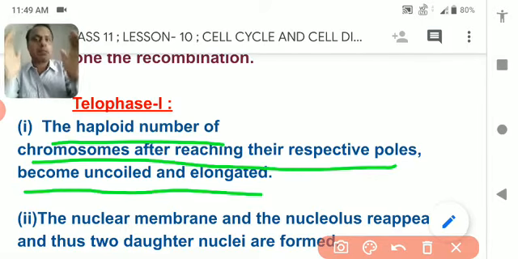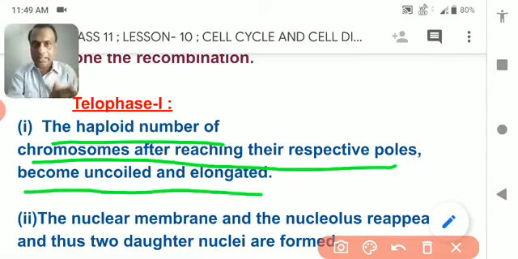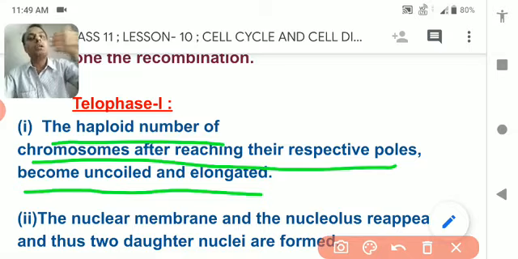All things happen just opposite to the prophase of mitosis cell division or late prophase of meiosis 1. Whatever things disappear during prophase 1 reappear in telophase.